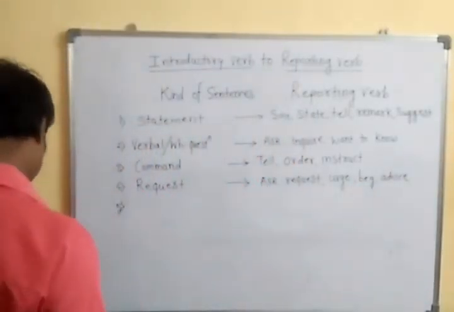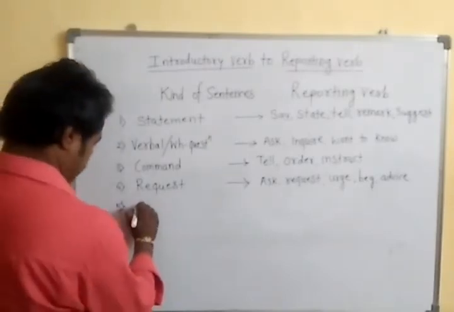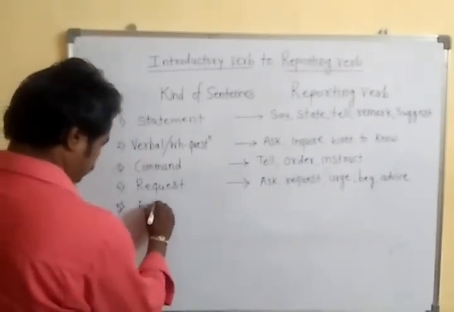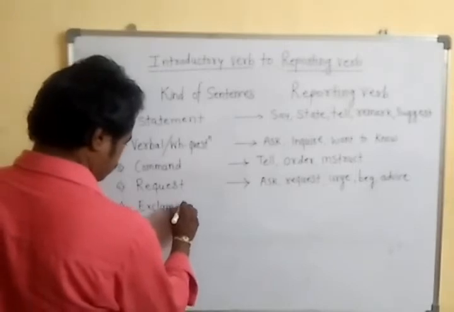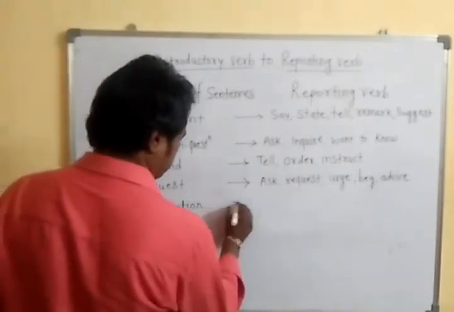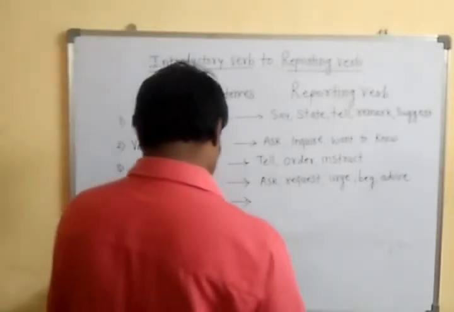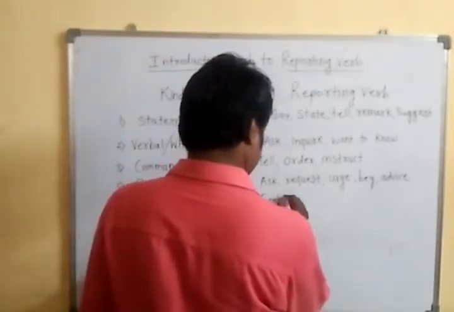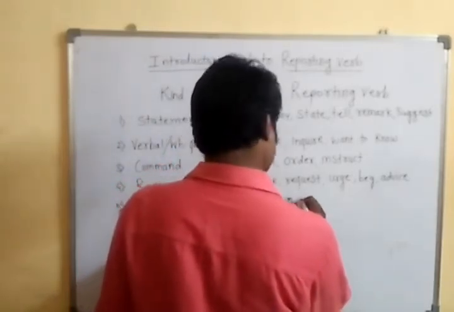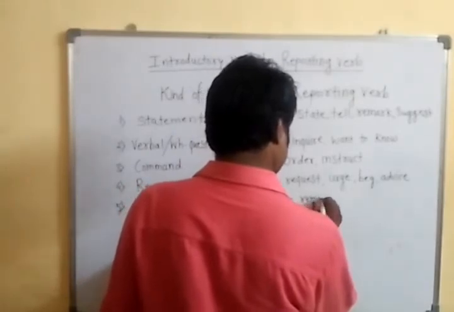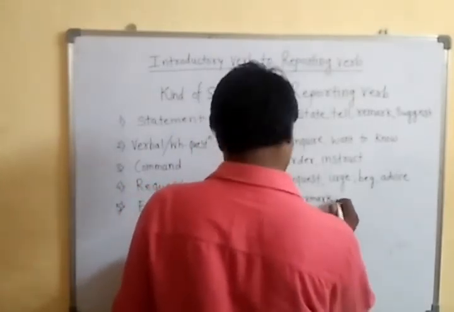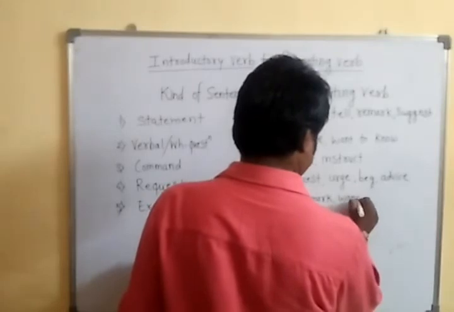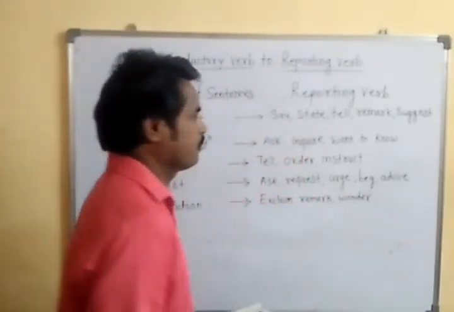And the last one is exclamation. In this type of sentence we have to use exclaim, after that remark, and the last one wonder, okay.